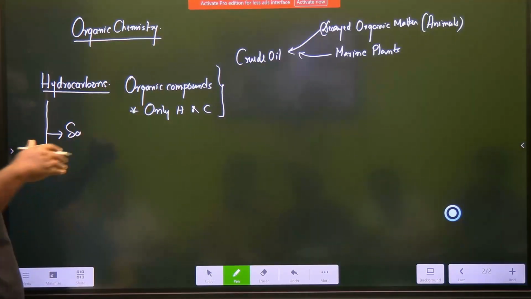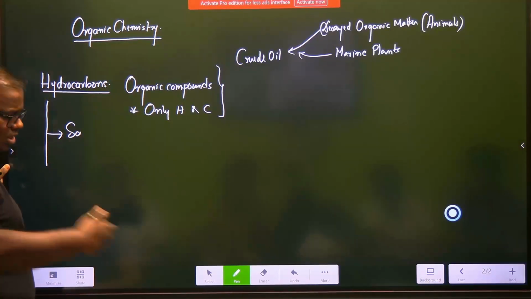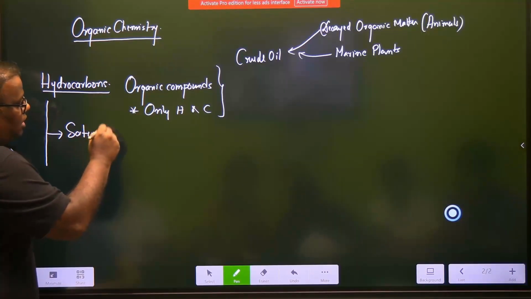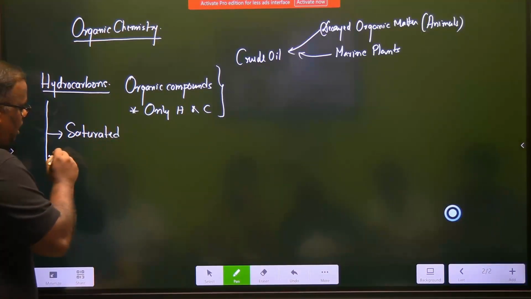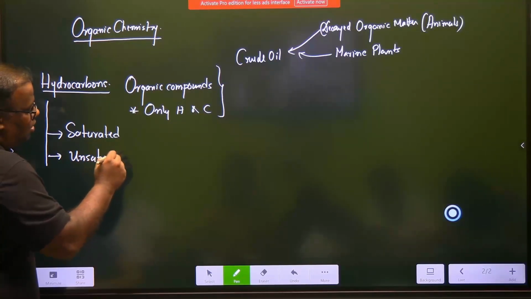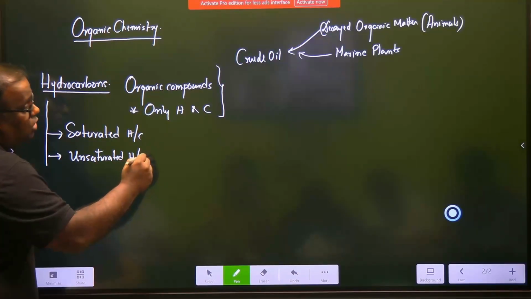Today you will learn a lot of things, easy to understand and easy to forget also. So be very careful. It is not tough at all. They are categorized into two groups, saturated and unsaturated. So we call them saturated hydrocarbons and unsaturated hydrocarbons.